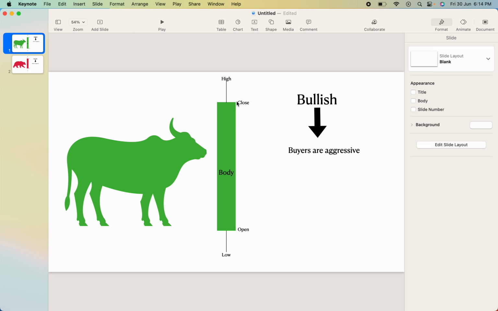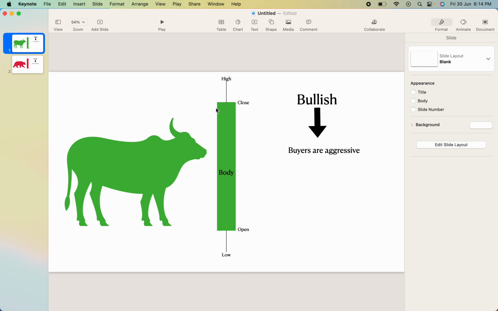At the end, at 3:30 pm when the market closes, the price is closing above the open. So on this particular day, you will see the stock price has risen, giving rise to a strong green candle, which is known as a bullish candle.